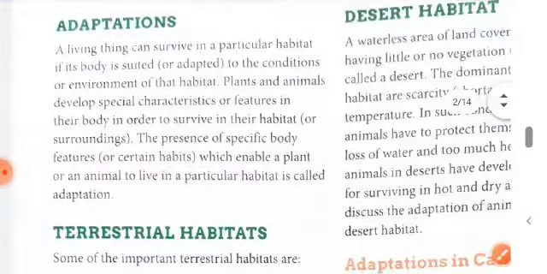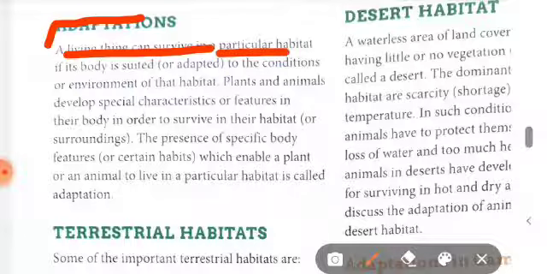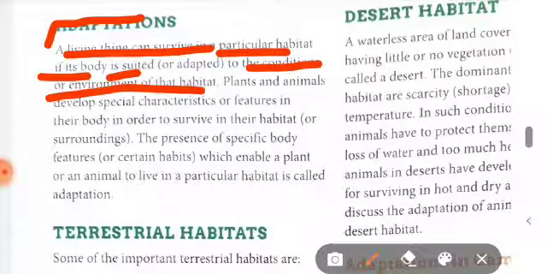Now the next thing is, what is adaptation, students? You know that all living things can survive in a particular habitat if their body is suited, that means adapted, to the conditions or environment of that habitat.